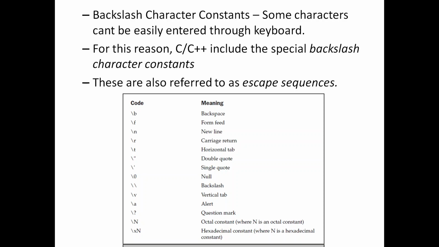For example, \n represents a new line character. Whenever we want to restart the printing from the next line, we can insert a \n into the printf statement. Similarly, \r creates a carriage return. In this way, we have some backslash character constants which can be included in printf statements.